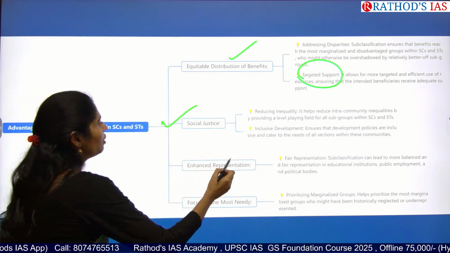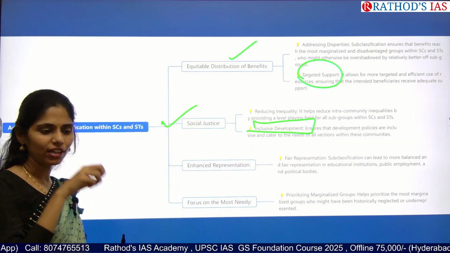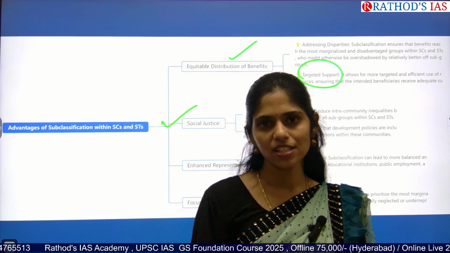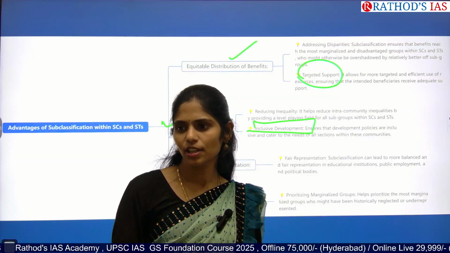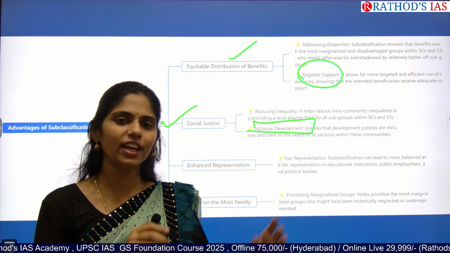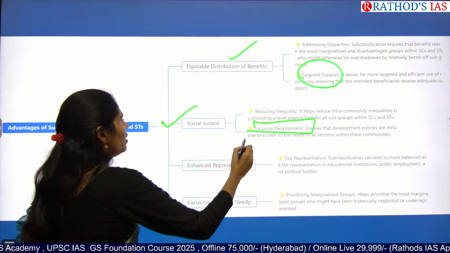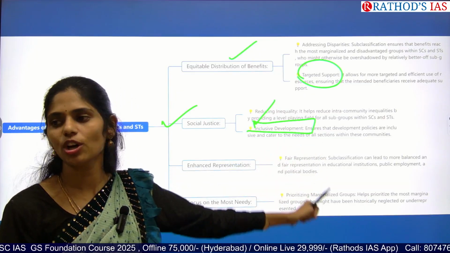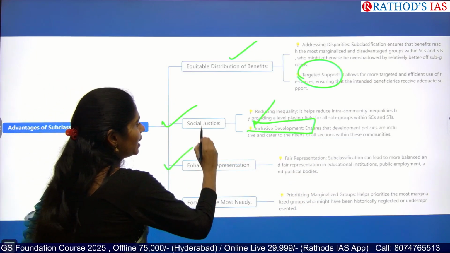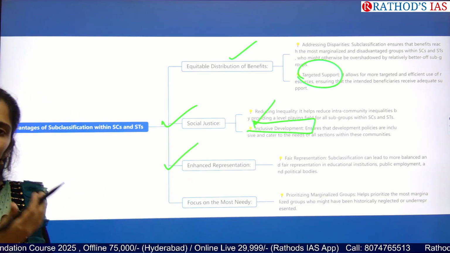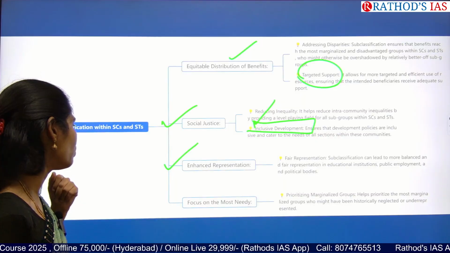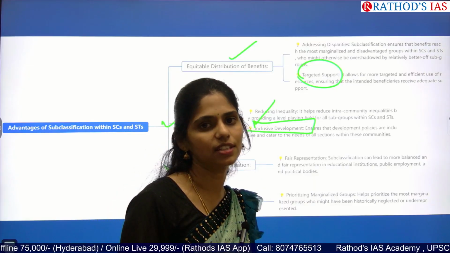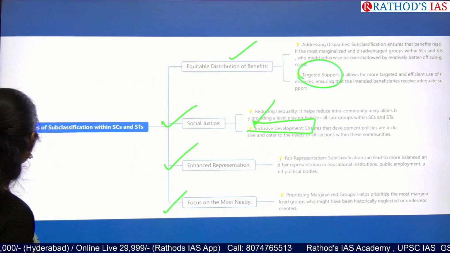And next one is inclusive development, because nowadays the problem is that only the rich people, the so-called advanced group in the SCs, are grabbing all the opportunities. Because of this the case had been filed, we need subclassification, so that whenever we are including underrepresented or very underprivileged people, we can ensure inclusive development, and even enhance the representation of these people in policy making everywhere. And next, we can focus on the most needy, especially prioritizing marginalized societies. So these will be the advantages of subclassification.